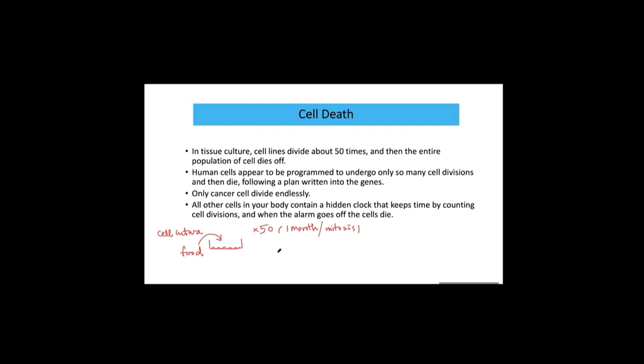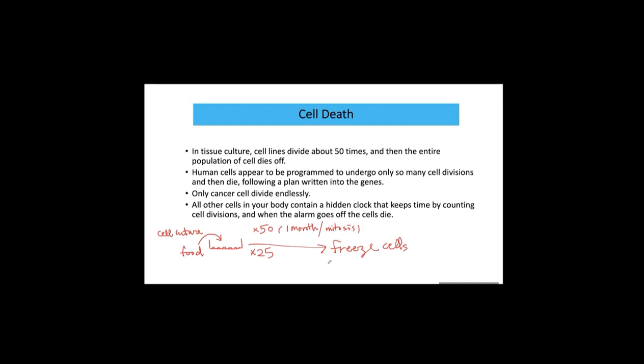Now, they modified this cell culture a little bit. They do cell culture, and when this cell undergoes mitosis 25 times, then they freeze this cell line. They freeze the cell at minus 100 Celsius for 1 year. When the cell is frozen, the cell does not die.